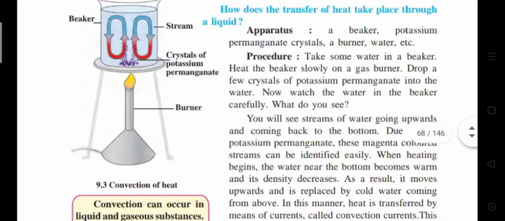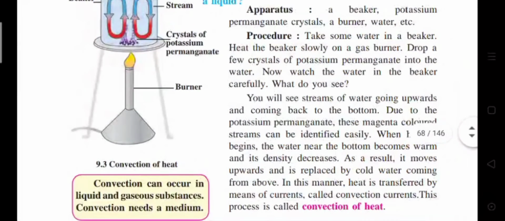The water near the bottom becomes warm and its density decreases. As a result, it moves upward and is replaced by cold water coming from above. What is meant by convection of heat? The process of heat transfer by convection current is called convection of heat.